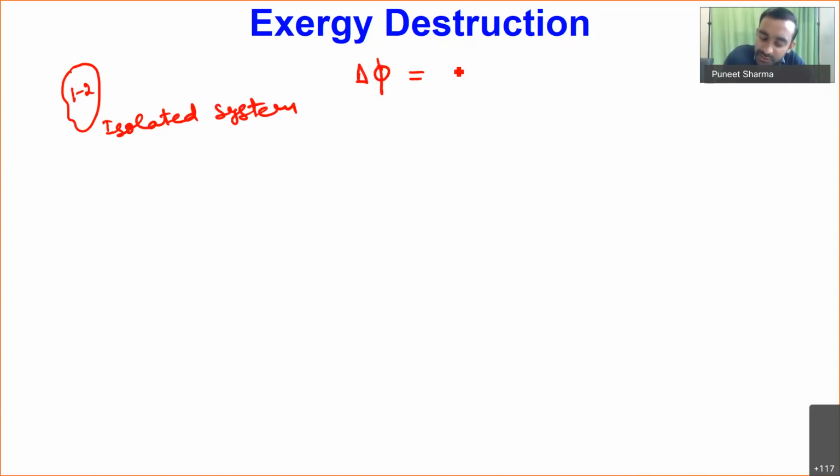So we had some isolated system, and this isolated system was undergoing some change of state from 1 to 2, and we found that for this isolated system, if I calculate delta phi, which is equal to phi 2 minus phi 1, that is equal to minus T naught times S generation. Then I told you that T naught, as we are considering it over here in the absolute thermodynamic scale, which is our Kelvin scale, is always greater than or equal to 0, because at the reference point the value of T naught is 0 Kelvin, and above that it's positive.